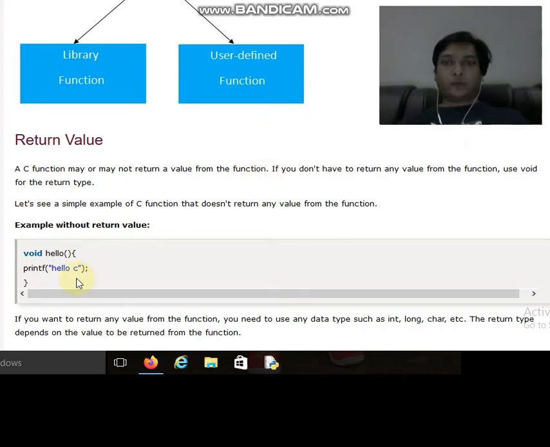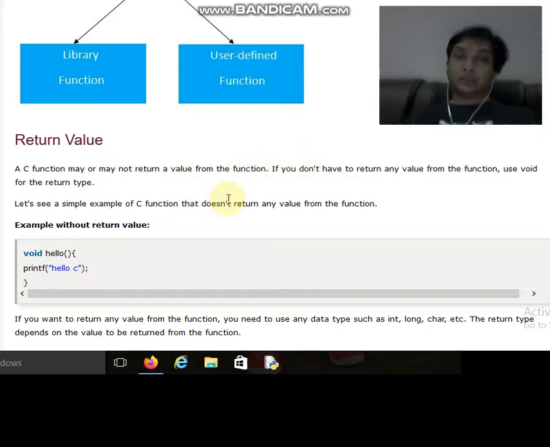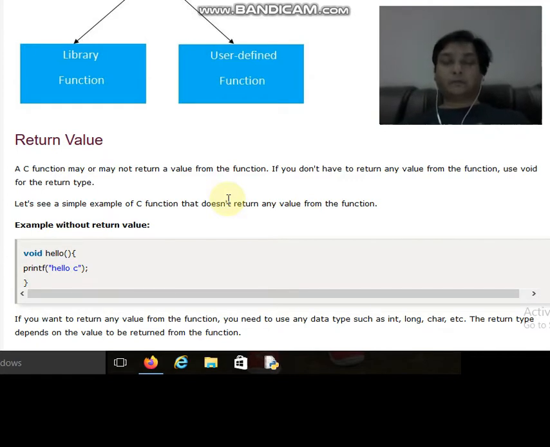So students, we are talking about the return value in the main function in the last lecture. So let us understand quickly what does it mean. I was telling you that some functions may return some value to the calling function, and some functions may not return any value. So those functions which do not return any value are basically associated with a return type called